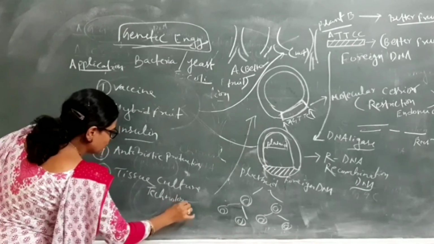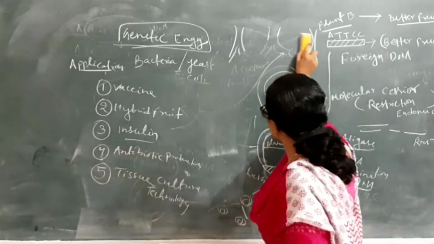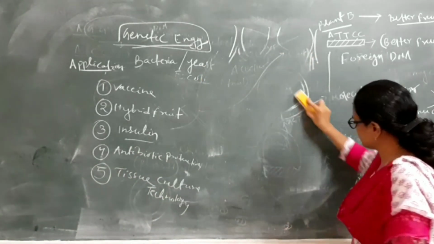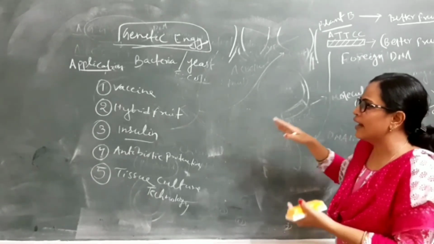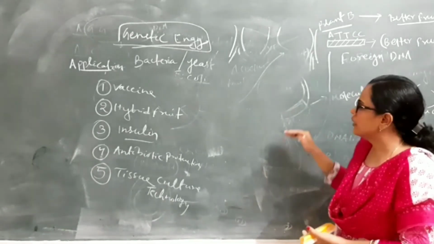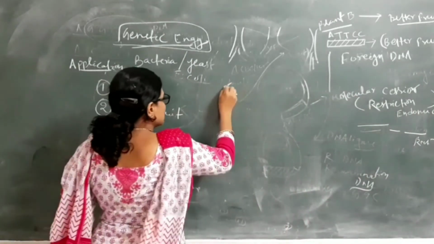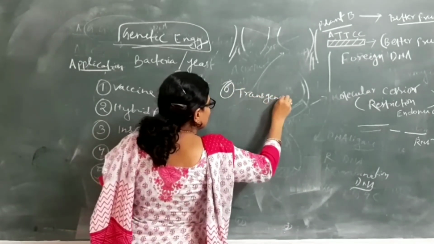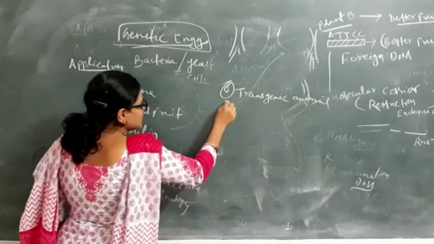Tissue culture technology. Then number 6, transgenic animals: using genetic engineering technology and inserting this plasmid inside some host, it produces transgenic animals, or transgenic animal formation.